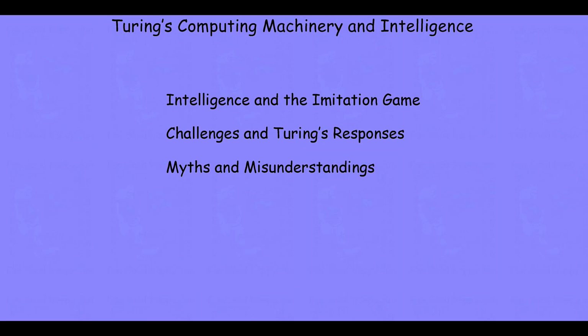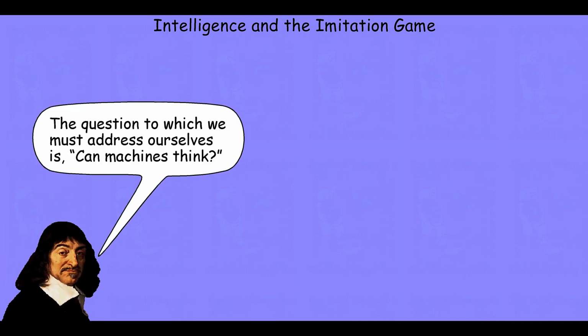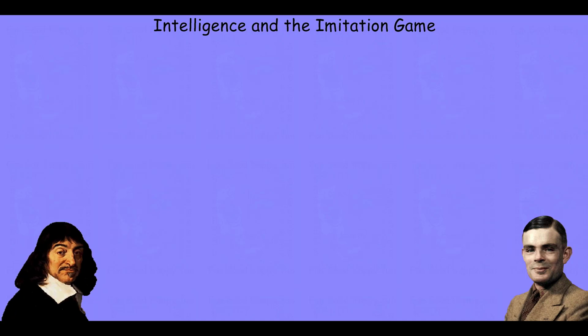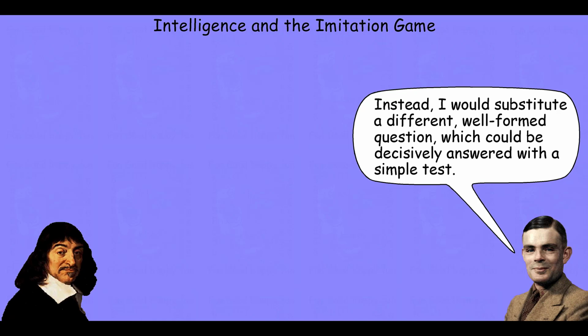So let's shift our attention now to that first component, looking at how Turing introduces the notion of thinking and his imitation game. Turing starts off the paper by saying we oftentimes ask whether or not machines can think. He wants to reject this question as ill-formed and ambiguous and not capable of being answered in any interesting or useful manner. Instead, Turing urges us to reject this question and substitute in a different, well-formed question, a question which could be decisively answered by a simple test.